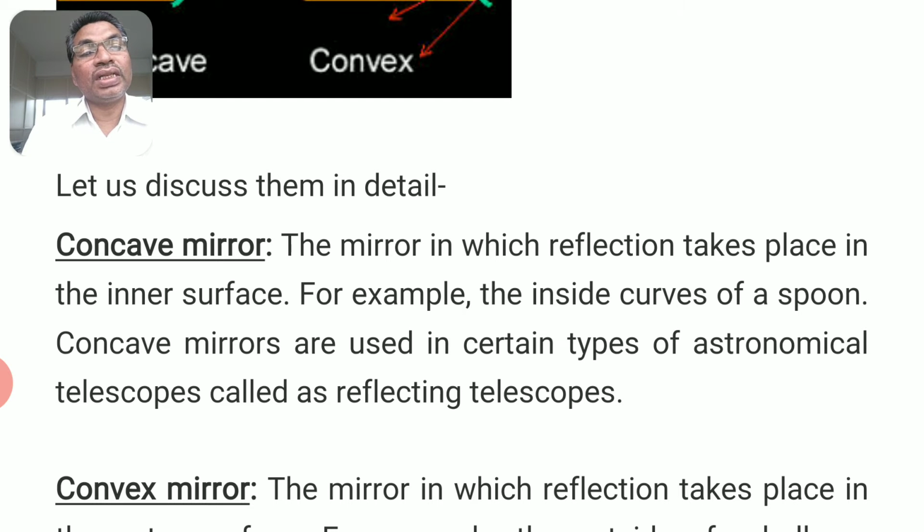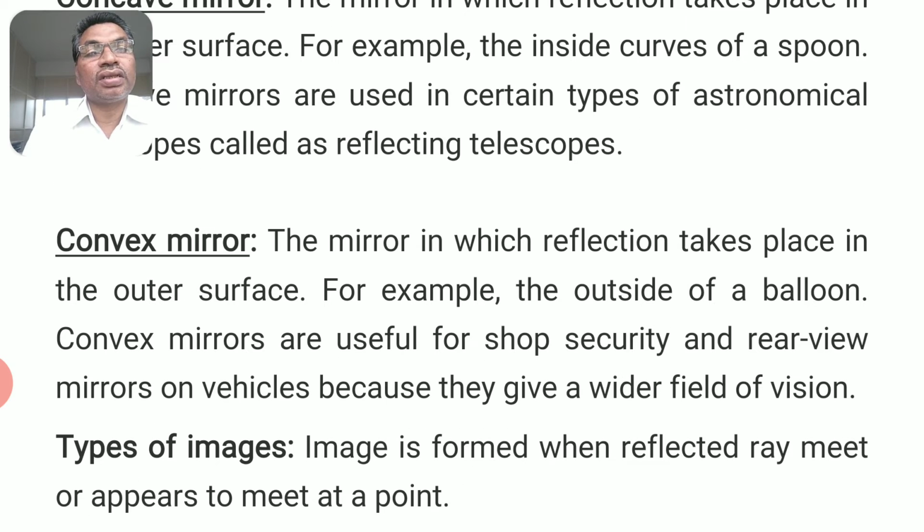Concave mirrors are used in certain types of astronomical telescope called reflecting telescopes. Convex mirrors, the mirror in which reflection takes place in the outer surface. For example, the outside of a balloon. Convex mirrors are useful for shop security and rear view mirrors on vehicles because they give a wider field of vision. So more area can be seen in a small mirror.